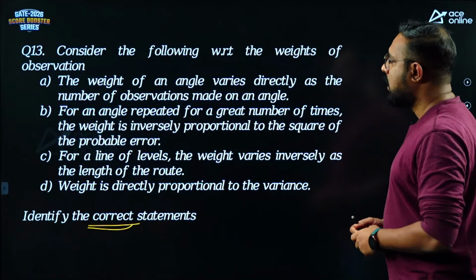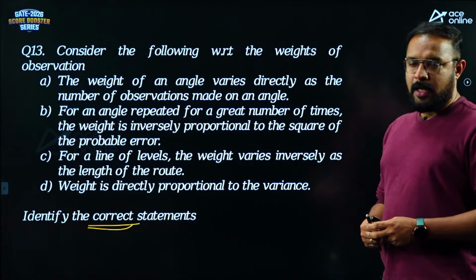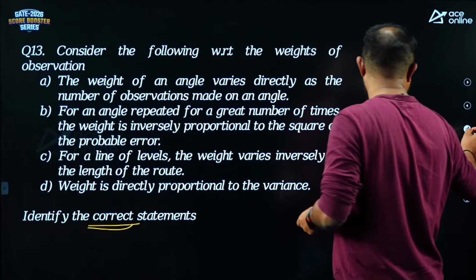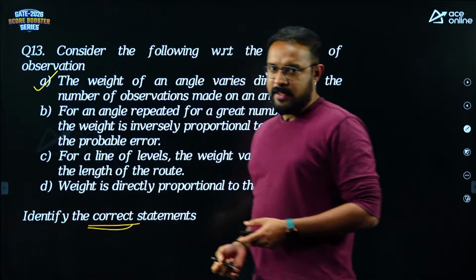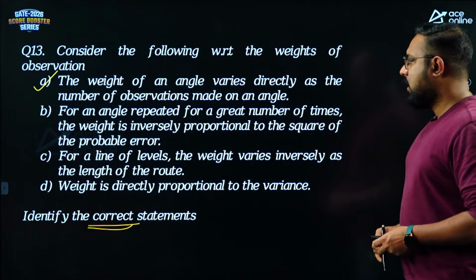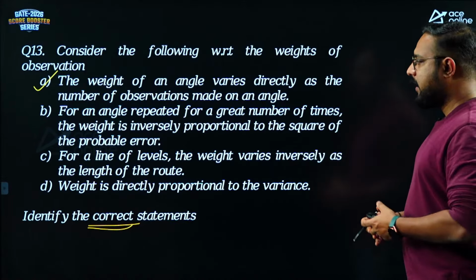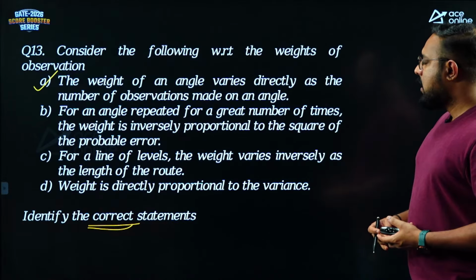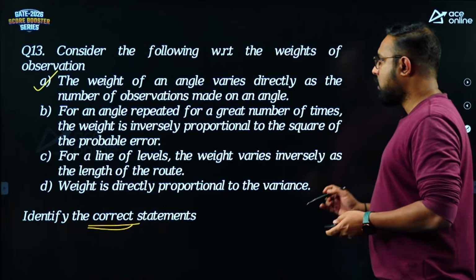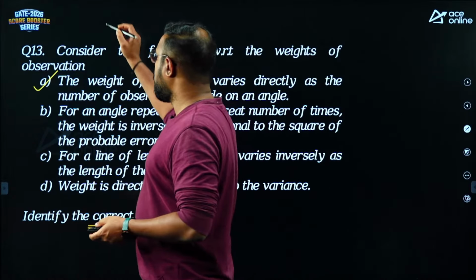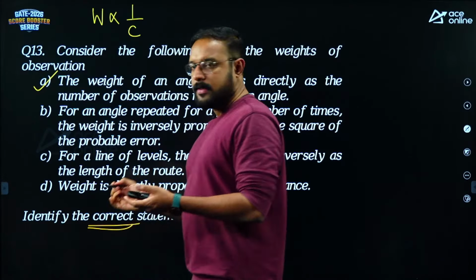Let's look at this. The weight of an angle varies directly as the number of observations made on the angle. Yes, if more number of observations are made, more weightage will be coming. More repetitions are there, more trustworthiness will be there. For an angle repeated for a great number of times, so you are measuring it a large number of times, we know that infinite number of observations will be considered. The weight is inversely proportional to the square of the probable error. We know that. What is the relationship between weight and correction, guys? Weight and correction are inversely related.